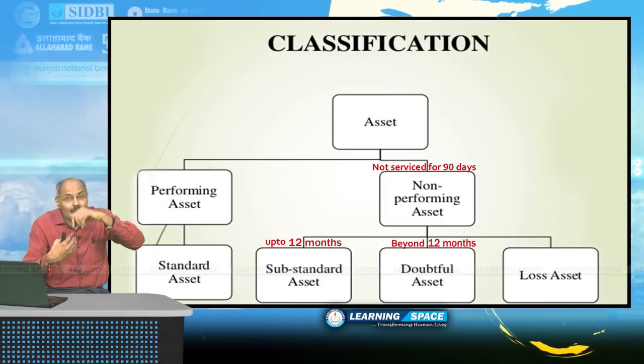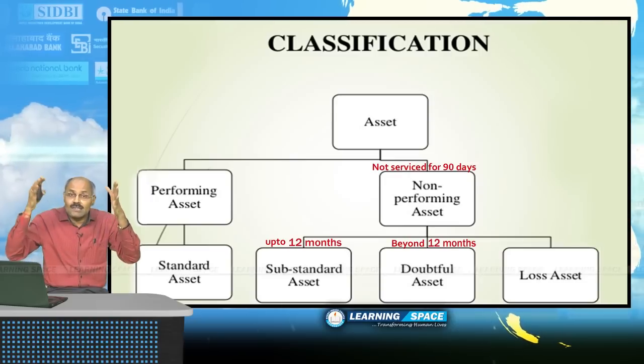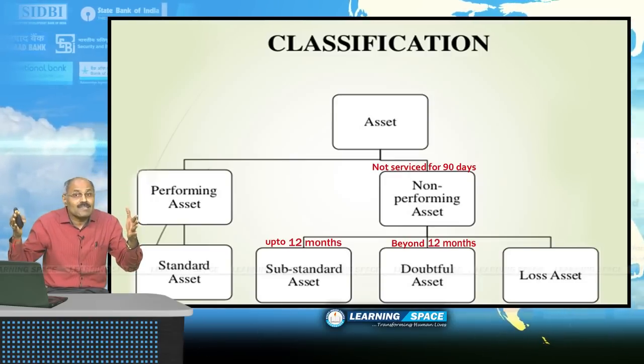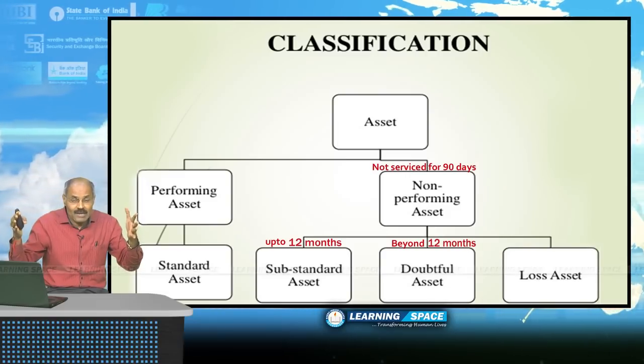After the loan becomes NPA, the first 12 months it is a substandard asset. Please listen carefully.